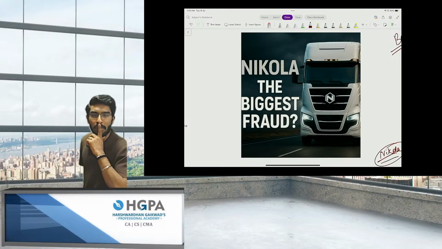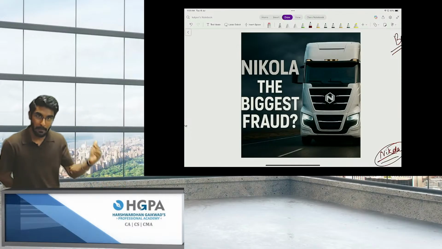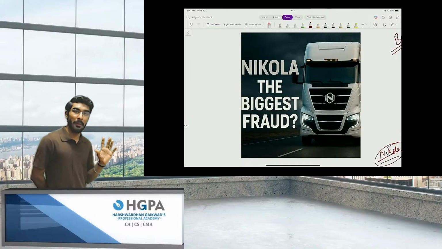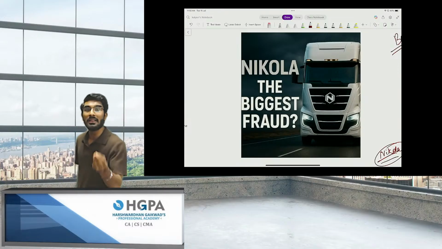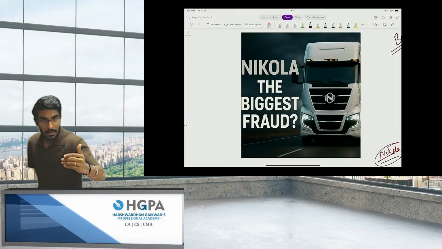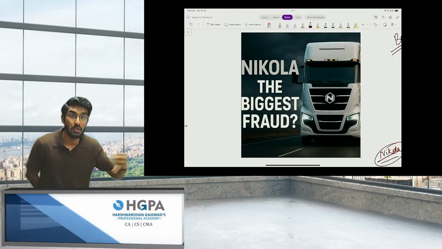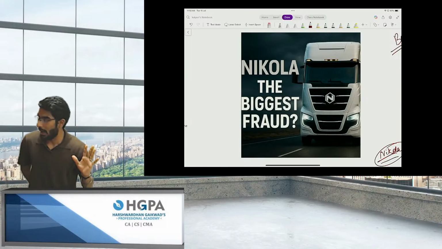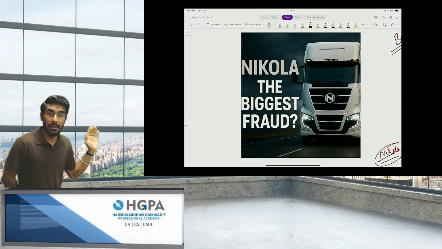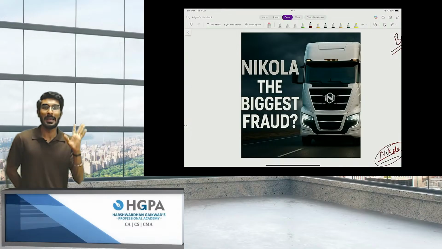Now, why am I telling you this story? When a company is going public, it is a very big thing, people. Common people like you and me are investing in that company. So why are we studying the SEBI regulations? When a company is going public, it has to follow a lot of rules and regulations. Why? So that we do not repeat another mistake like Nikola. That is the reason we are studying SEBI regulations.